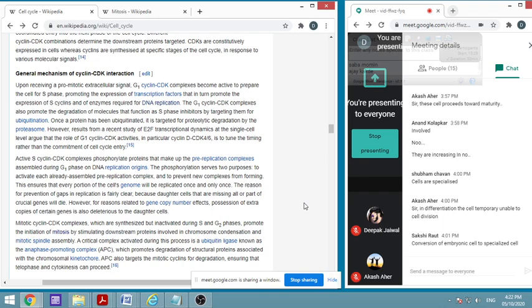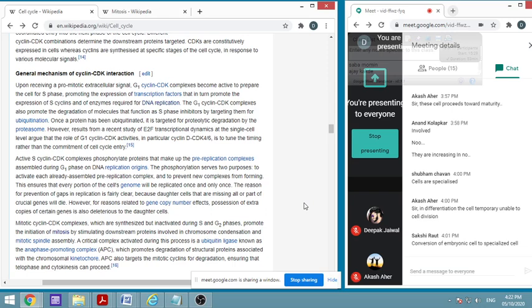These enzymes will be prepared during G1 phase. The G1 cyclin CDK complex will also promote the degradation of molecules that function as S phase inhibitors. So any molecules which act as an inhibitor of replication will be degraded, because the enzymes will be produced for the degradation of that by targeting them for ubiquitin.